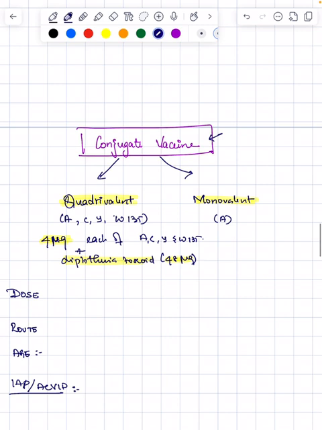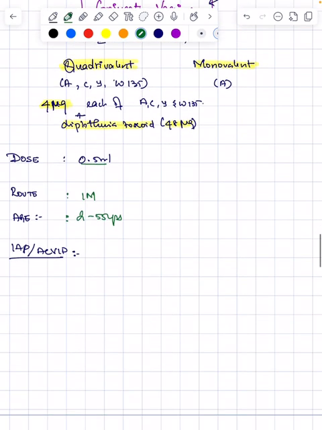The dosage of this quadrivalent is again 0.5 ml. Route is by IM. Age group is between 2 to 55 years of age. But IAP and ACVIP have recommended a 2-dose schedule for use in children less than 2 years of age, that is, for children between 9 to 23 months.